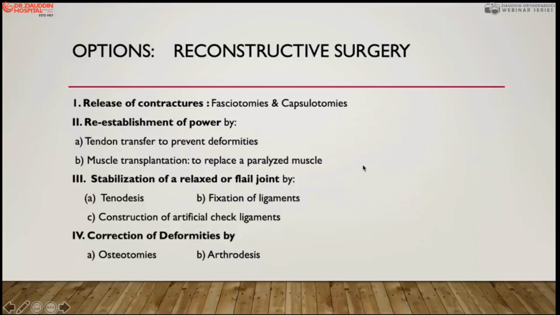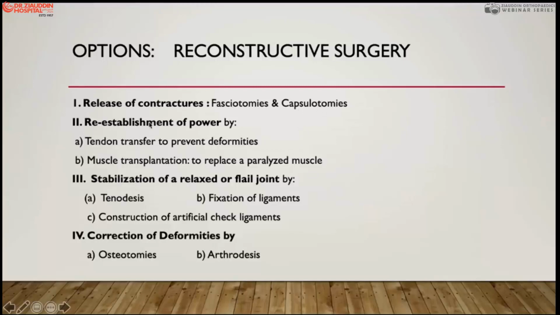So what are the options for reconstructive surgery? Now we will discuss the last part of this lecture, the principles of management. Not the regional management, but the principles. So reconstructive surgery options: we have the release of contracture, which can be done by fasciotomy, other capsules like Soutter's fasciotomy, or the iliotibial band release, which we call the Ober release, by cutting 1 centimeter of the iliotibial band above the knee joint, and the posterior capsulotomy of the knee joint.